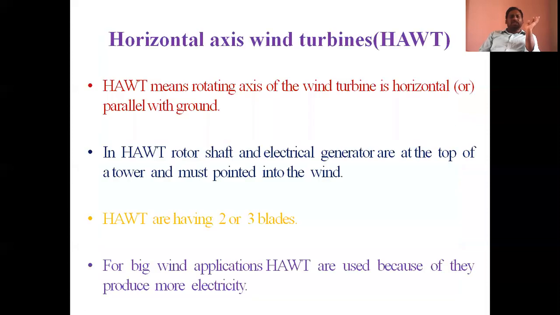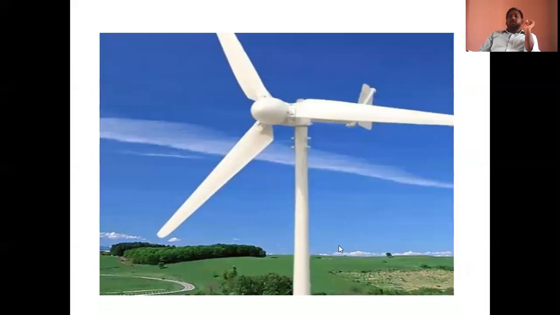So for big wind applications, horizontal axis turbines are used because they produce more power. Because it has only 2 or 3 blades, the inertia is less. The inertia of the wind power generating system is less for this horizontal axis wind turbine. That's why it can be used for high power applications. That means we can generate more power from this. This is a horizontal axis wind turbine.